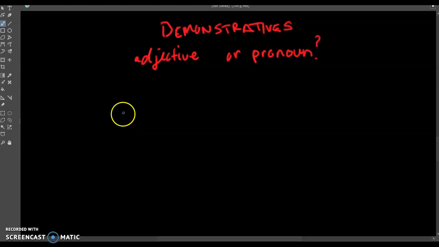Hey guys, today we're going to talk a little bit about demonstratives. Basically, a demonstrative just means a word that is like you pointing at something, and we're going to look a little bit at the difference between an adjective and a pronoun when it comes to demonstratives.